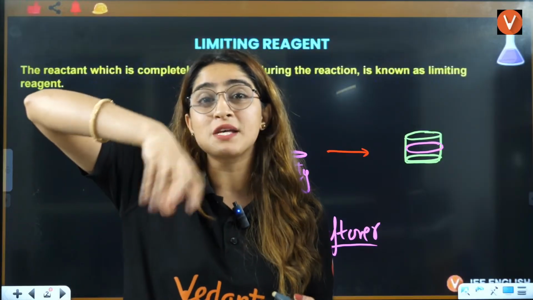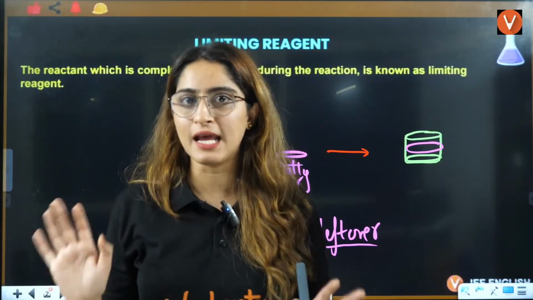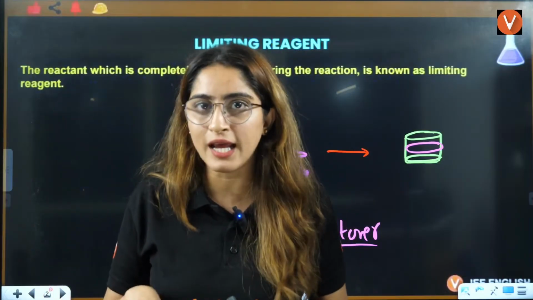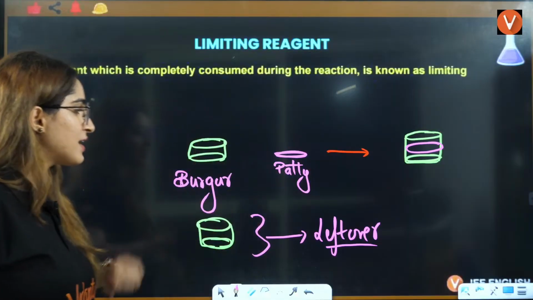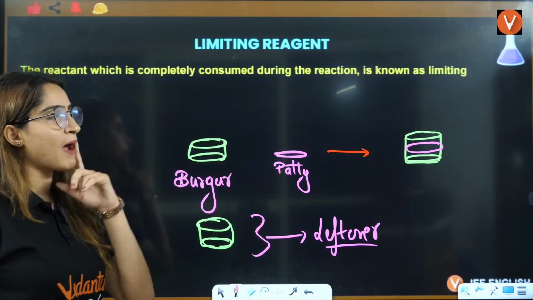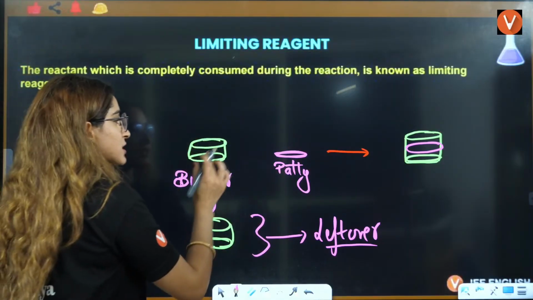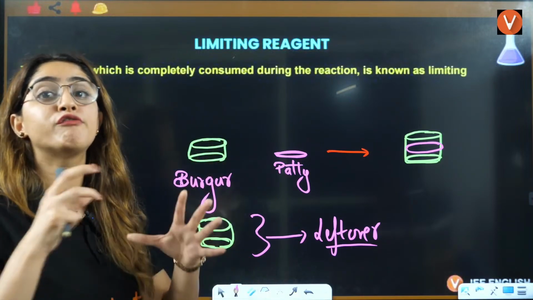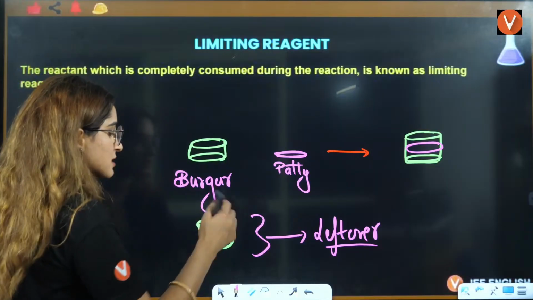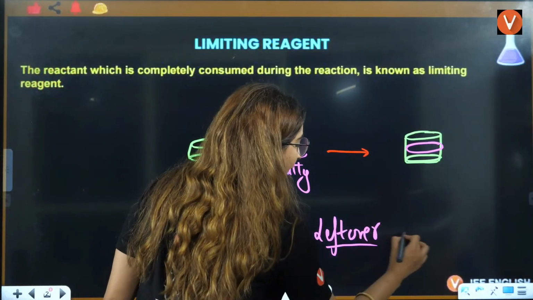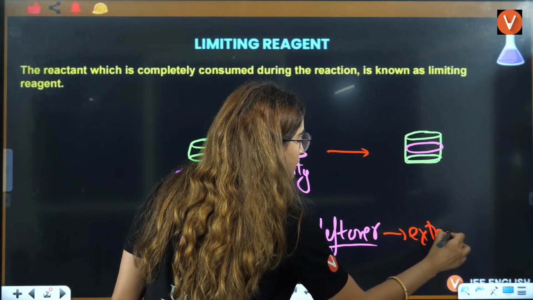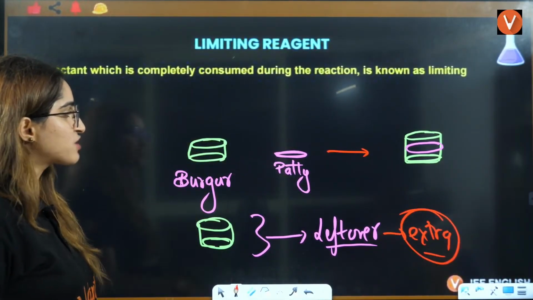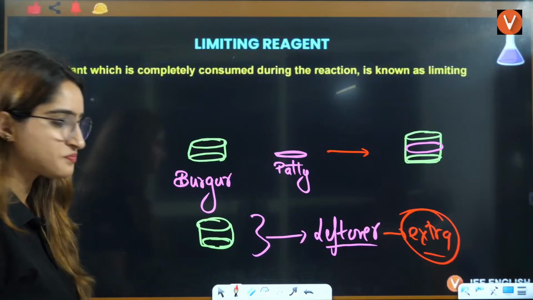That means you have some extra rice there, right? That means rasam is in less quantity, right? In this case, if I see, you talk about burger and patty, if you have 2 burgers and 1 patty, you will only be able to make 1 full-fledged meal here. That means this is your leftover, this is the extra thing that you have. Burger is the extra thing, right?